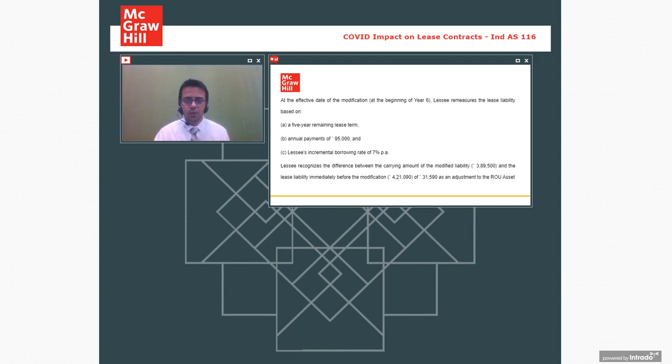Will there be any adjustment entry for depreciation? Depreciation will be adjusted prospectively. Whatever amount you have adjusted in your right to use asset, the revised right to use asset amount will be depreciated prospectively for the coming years. Okay.